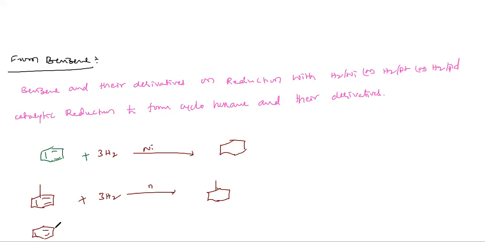If it is this, what is this? Naphthalene, a bicyclic compound. We take 5 moles because 5 double bonds are there. Any doubts? This is generally what we call reduction. Chalo, write down.